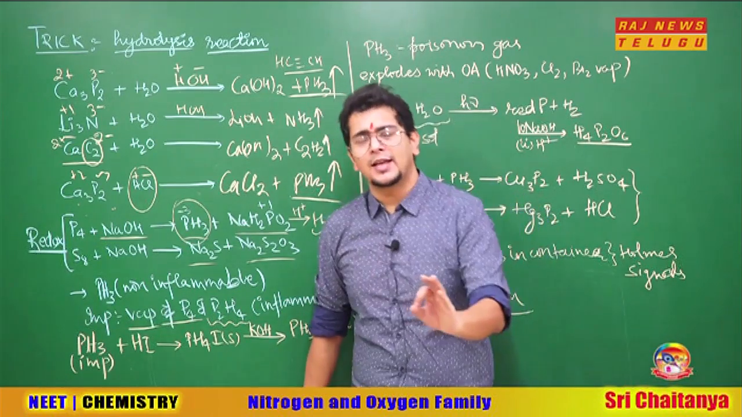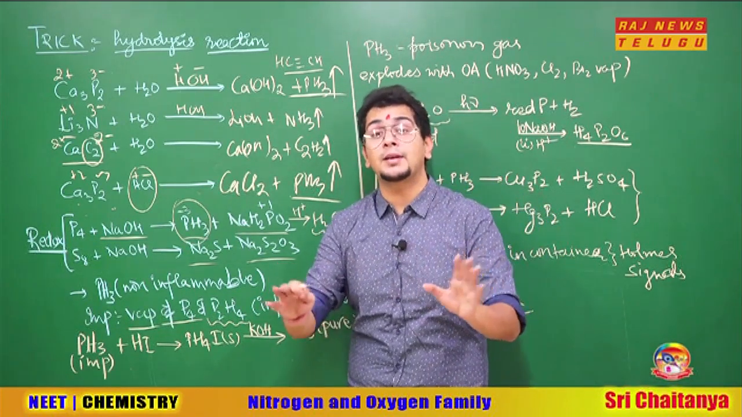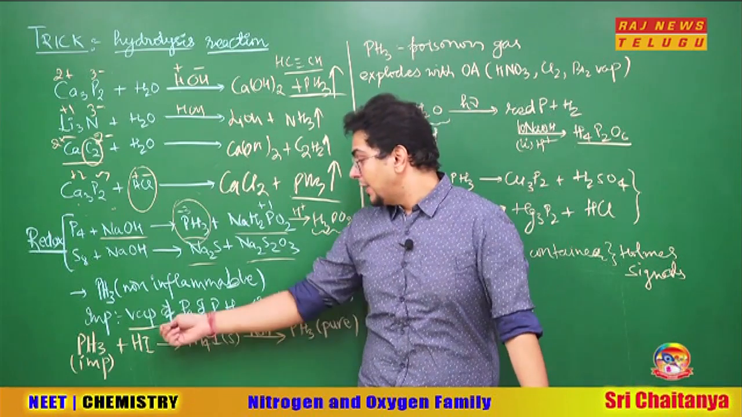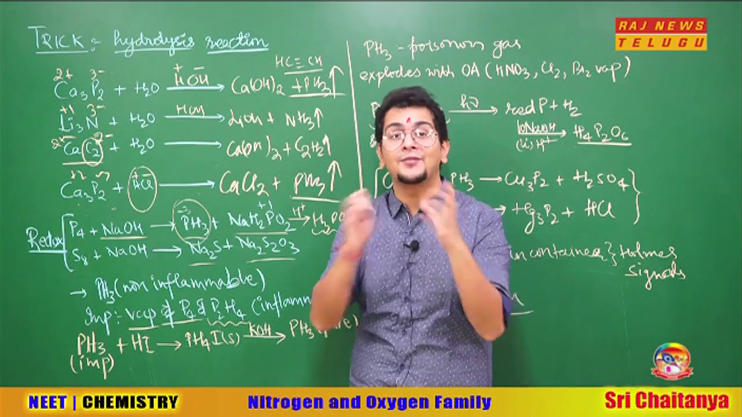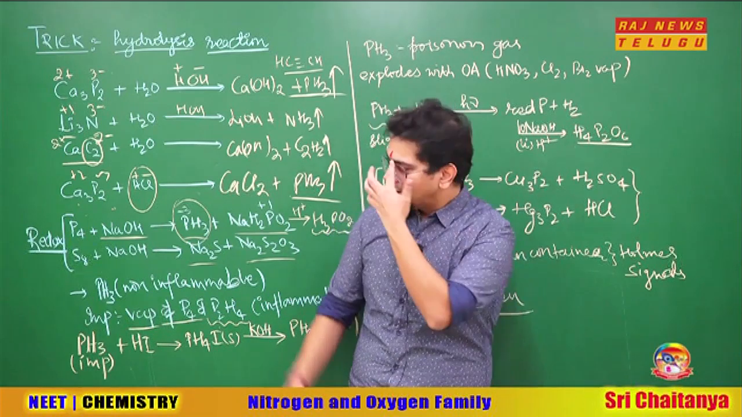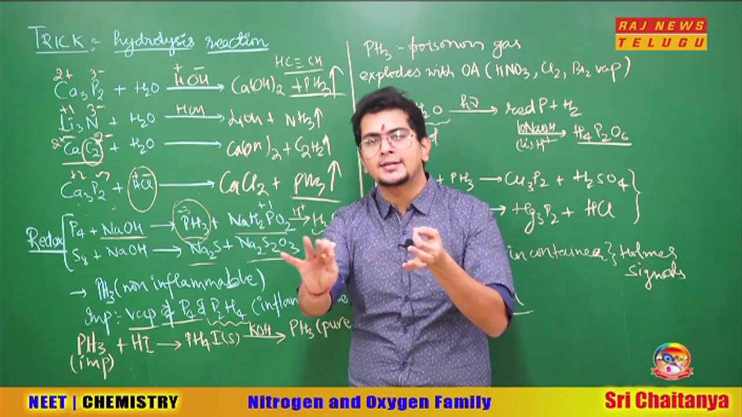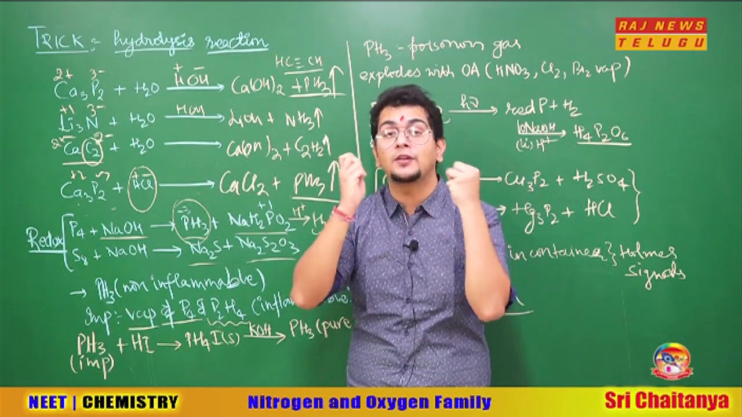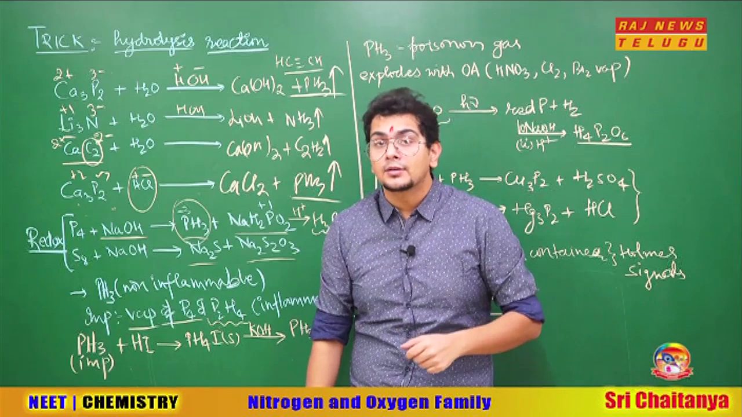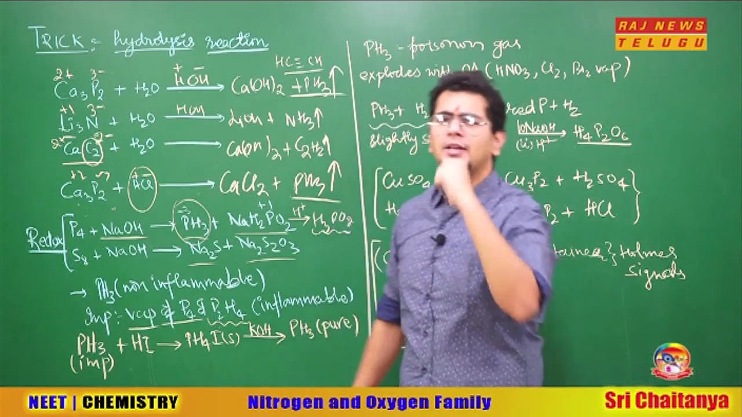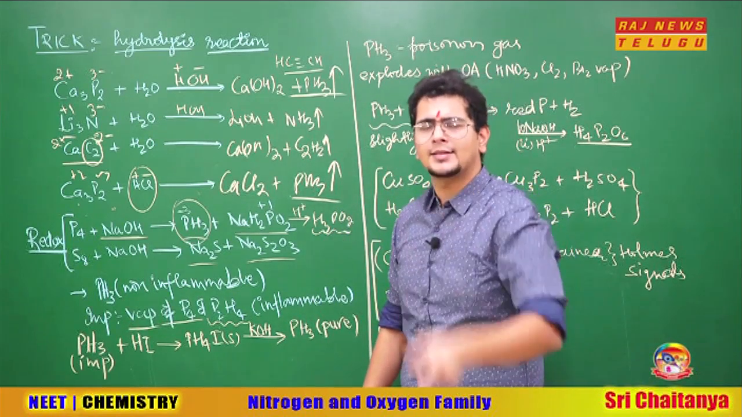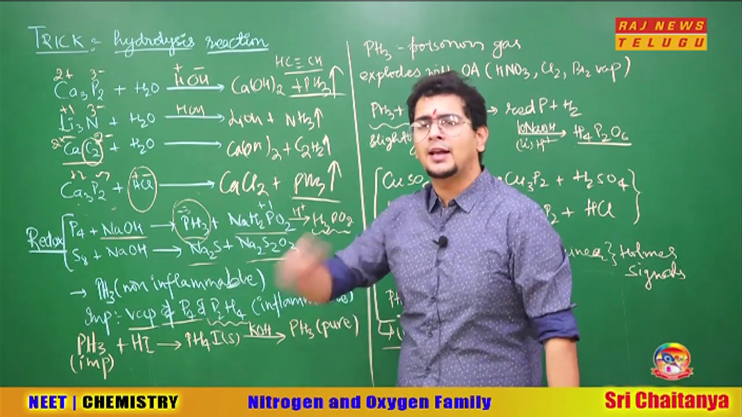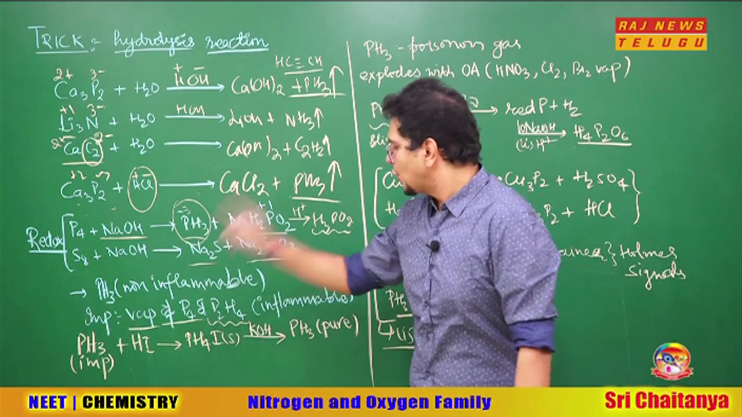Pure phosphine is non-inflammable, it does not catch fire. So pure phosphine will not catch fire, but vapors of P4 and P2H4 are inflammable in nature. So imagine you light a matchstick, bring it close to the phosphine gas that you have prepared, and it starts catching fire. What will you infer? You will infer that phosphine is not pure, because we have read NCERT, we have attended your lectures, we know very well phosphine is non-inflammable, 100% some impurity is there.